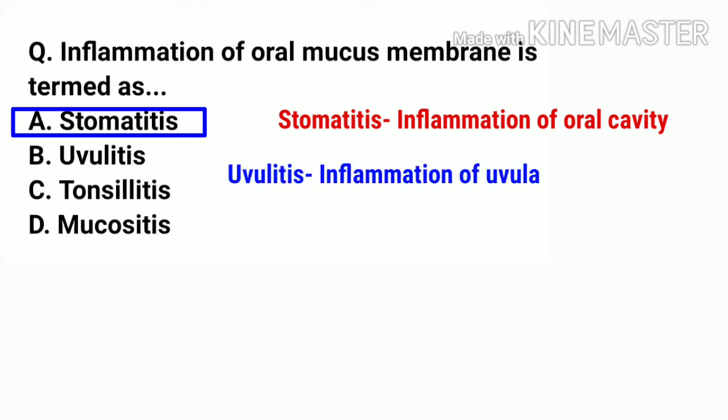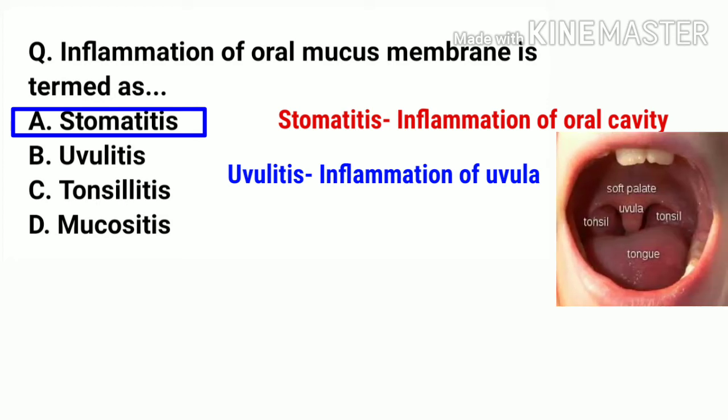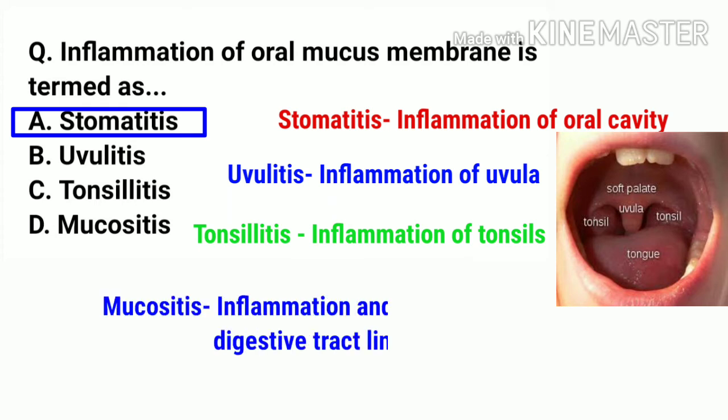Uveitis is inflammation of the uvula. This is the small tongue-shaped tissue that hangs from the top back part of the mouth. Tonsillitis is inflammation of the tonsils. Mucositis is inflammation and ulceration of the digestive tract lining. It usually affects the mouth and often results from cancer treatment.